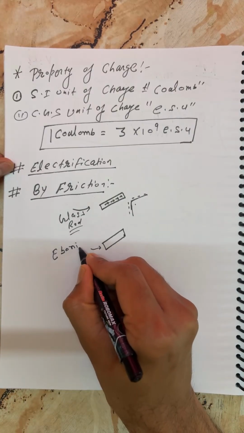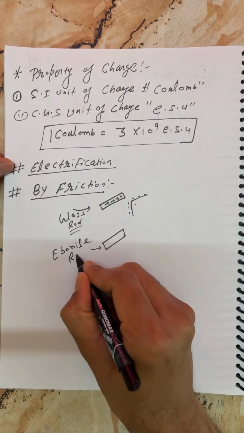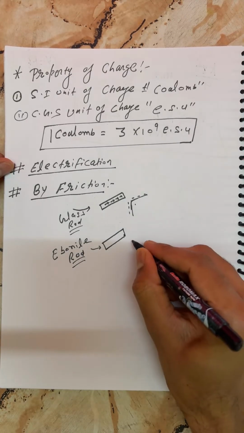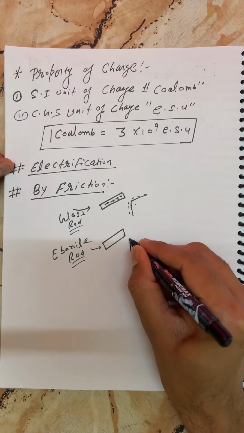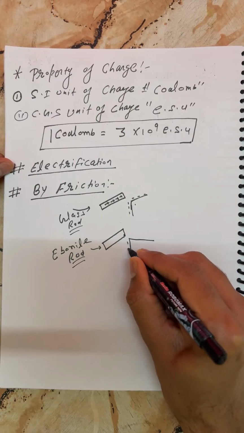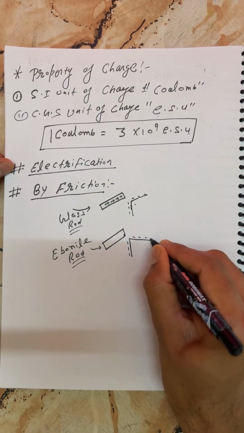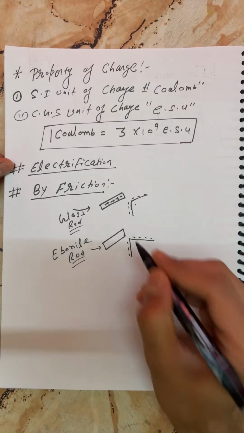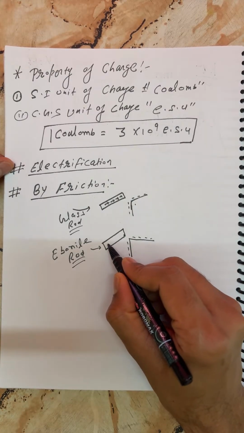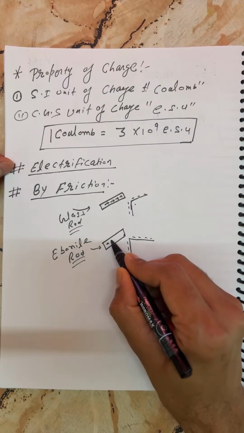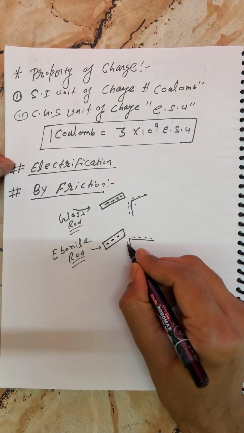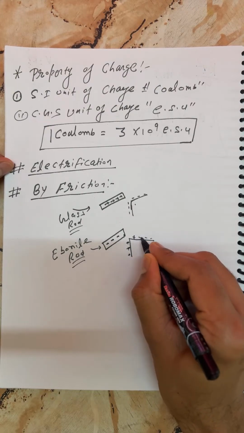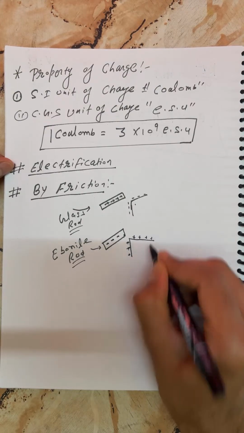Students, if we rub the ebonite rod with the silk cloth, this time the ebonite rod will become negatively charged and the silk cloth will become positively charged.